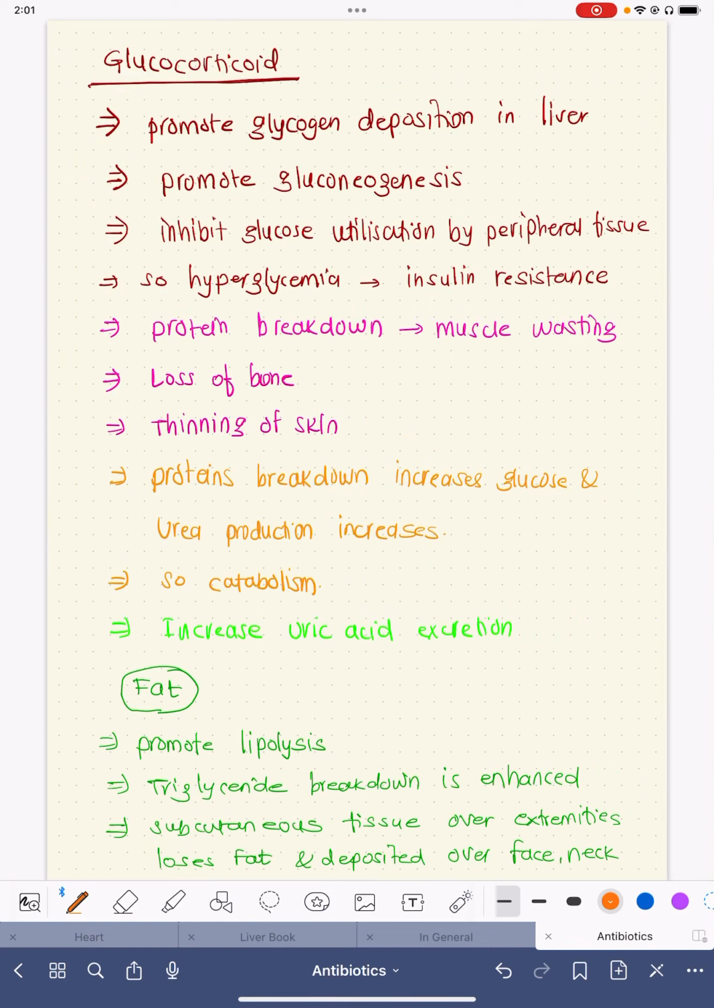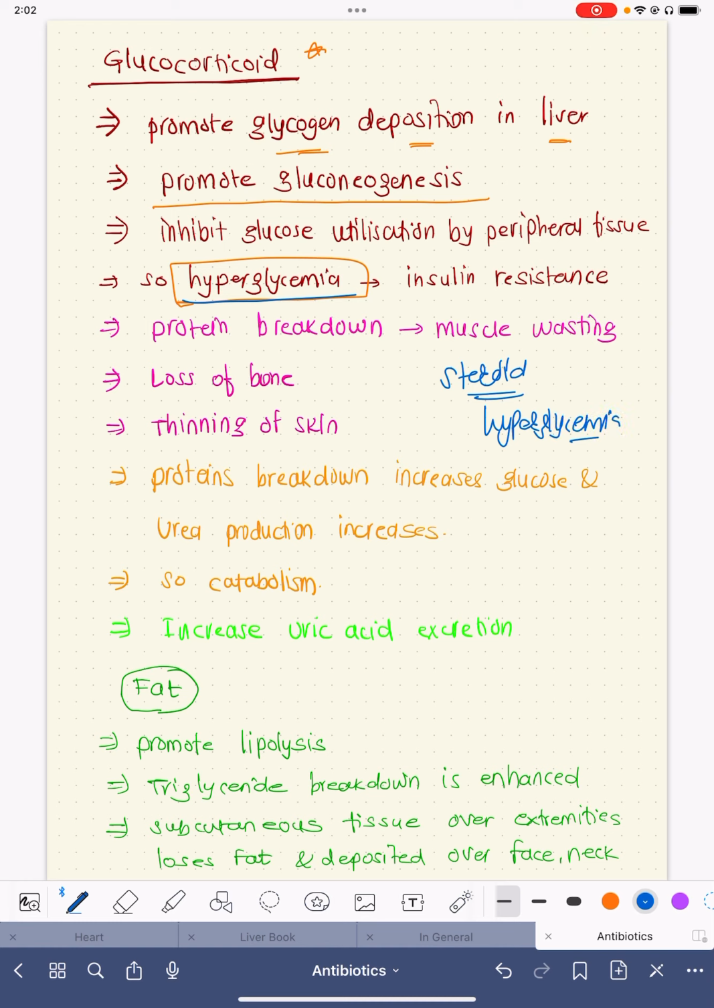So, when we specifically talk about glucocorticoids, they promote glycogen deposition in the liver and they promote gluconeogenesis. They inhibit glucose utilization by peripheral tissue, so they tend to cause hyperglycemia. This high blood sugar is an extremely common problem of steroids. Steroids very commonly cause hyperglycemia, and in patients who have diabetes, the sugars increase to so much extent. Many of the patients may land up in DKA, diabetic ketoacidosis also.